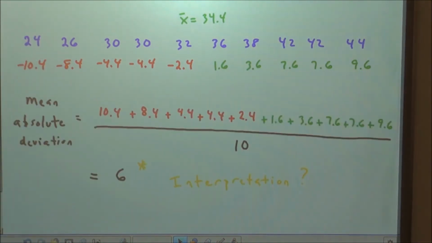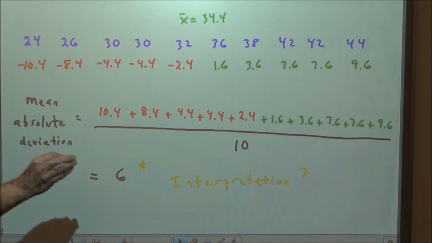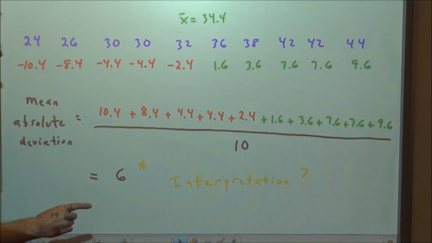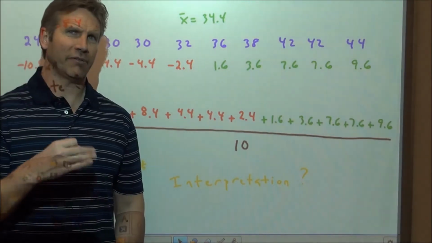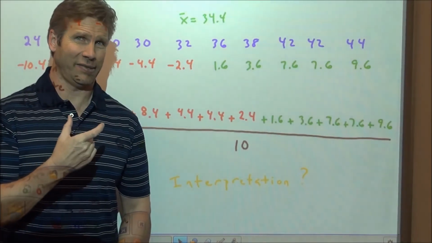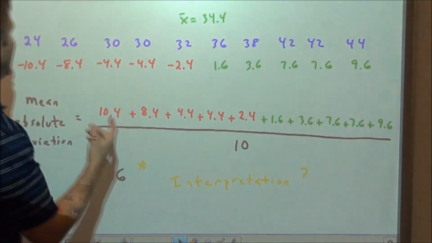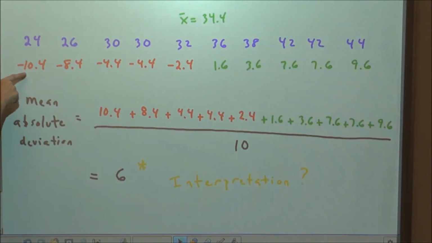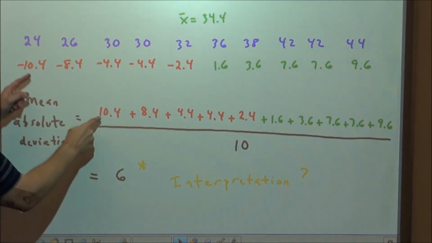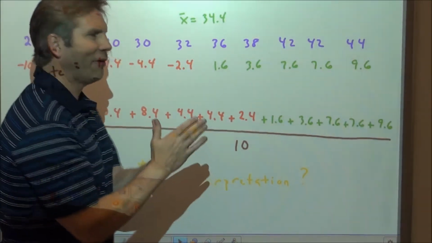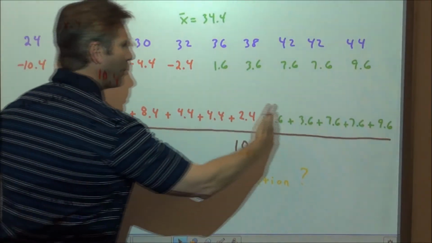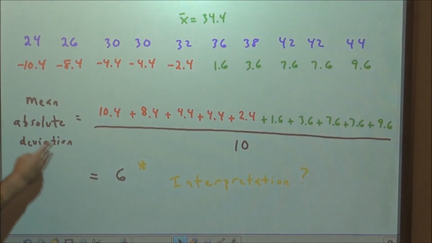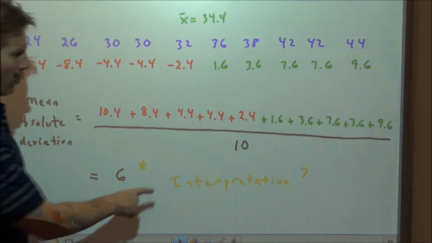So then we could look at something called the mean absolute deviation. I believe this is what Common Core started using this past year. We'll take a look. But at any rate, what we do is we just take the absolute value of each deviation. So we could call it the distance of every score away from the mean. So even though this score is 10.4 units below the mean, the absolute value of negative 10.4 is 10.4. So these absolute values of the deviations are how far each score is away from the mean. Now that gives us something more meaningful. When we add up all these absolute values of the deviations, we get a mean average of 6. So what's the interpretation?